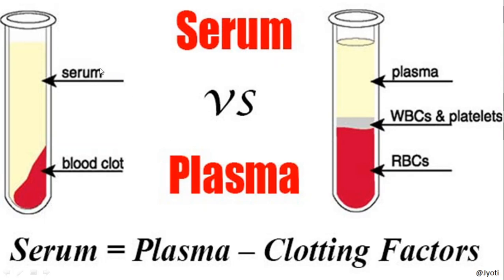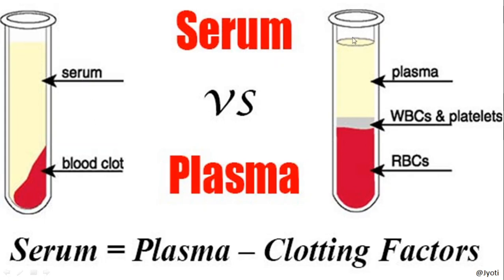So here in this picture you can see that in the first test tube the blood clot is formed, and since the blood clot is formed, all clotting factors are coagulated along with the blood cells, and the fluid part left is called the serum.